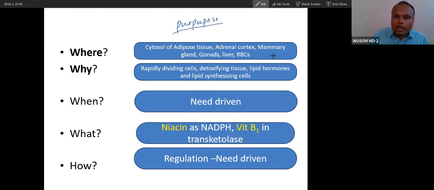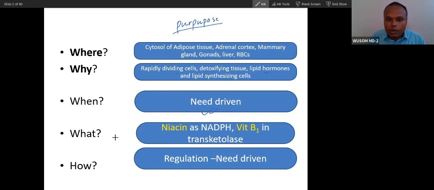In rapidly dividing cells, for detoxification in liver, it supplies pentose sugar, NADPH, and lipid and hormone synthesis in these organs. These are the purposes because of which this pathway happens. When does it happen? The fast-fed cycle is not related that much to this. The main factor is need. This is a need-driven pathway. The greater the need, the faster the pathway runs.